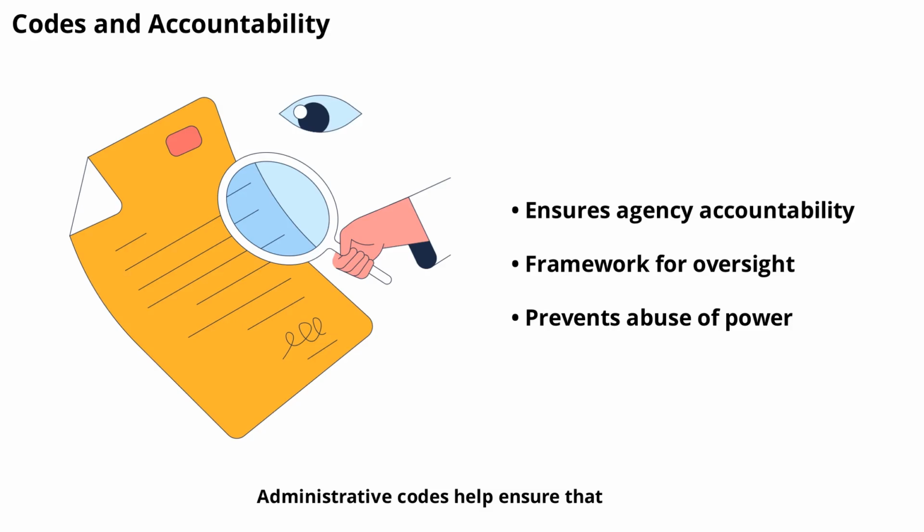Administrative codes help ensure that agencies are accountable for their actions. By setting clear rules and procedures, the code makes it possible to review agency decisions and challenge them if necessary. Accountability is essential for good governance and helps prevent abuse of power. The code provides a framework for oversight and review.